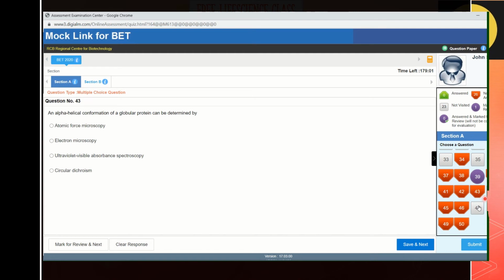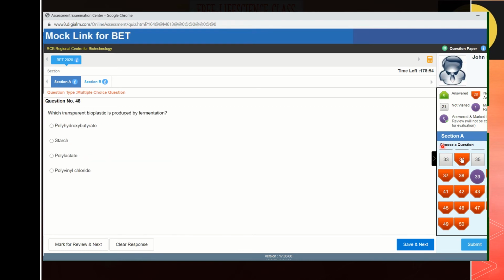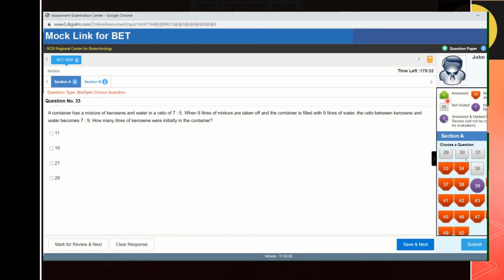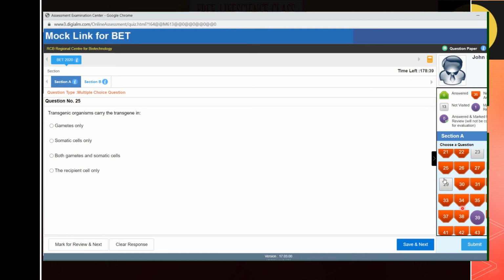Here you can see a violet color, which means it is reviewed but not answered. Likewise, everything will appear. If you answer it, you will get a green color like that. I am not going to answer any of the questions. So here it is section B. Here you can see 150 questions in total, and of these 150 questions, you have to attempt only 50.